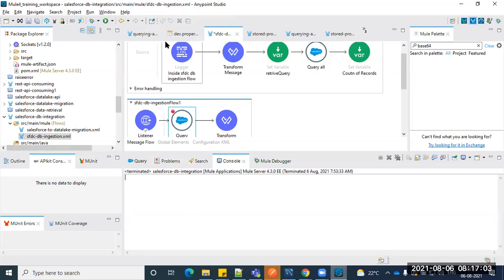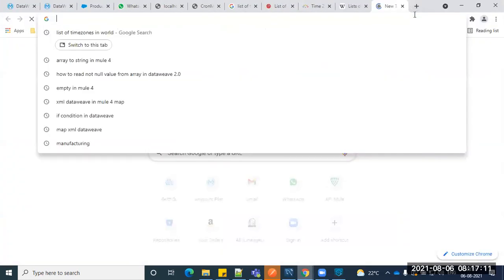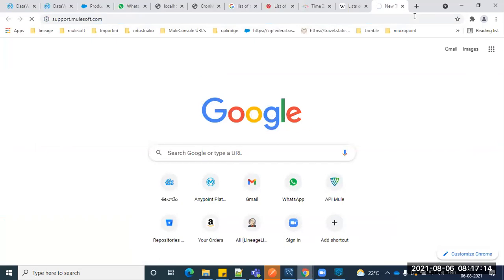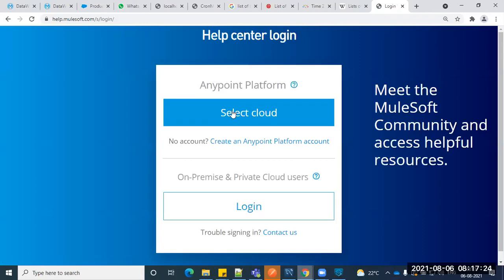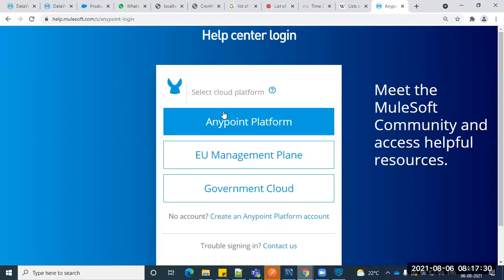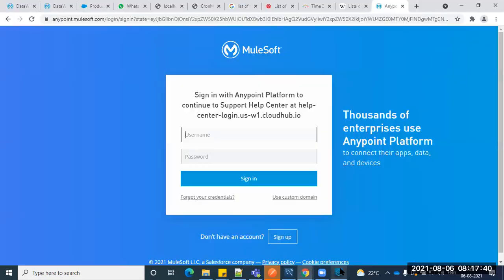But once you get the project and get the client, they will share a username and password. What you can do is download the genuine Anypoint Studio. Go to support.mulesoft.com and log in using the user ID and password the client provides. They will provide the list of software, and you can download from there so that your Anypoint Studio never expires. That is the only difference.